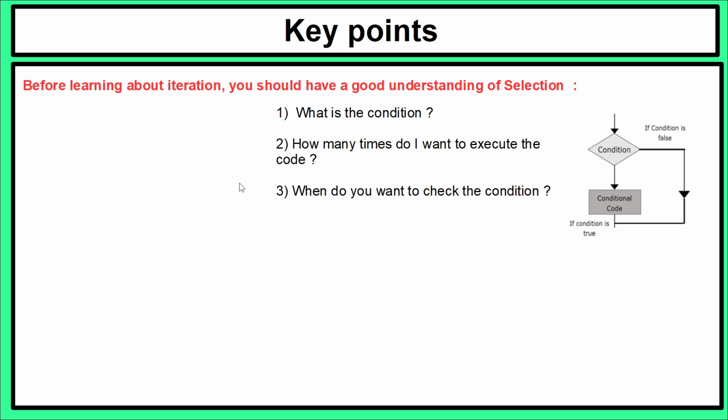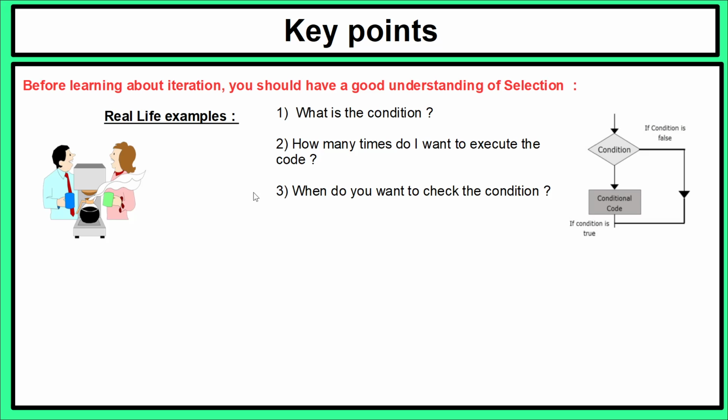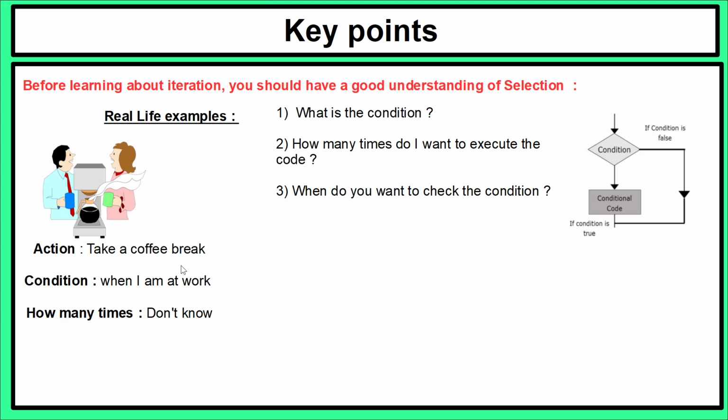So let's have a look at two examples that will allow you to have a better understanding of these three questions. For example, let's say the action is take a coffee break. This is the conditional code within there. And the condition is when I am at work. So it'll continue looping around and executing the code while you are at work. Now you don't know how many times you'll have the actual coffee breaks. So if you don't know how many times you'll have the coffee break, this is when you want to use that while statement instead of the for statement.